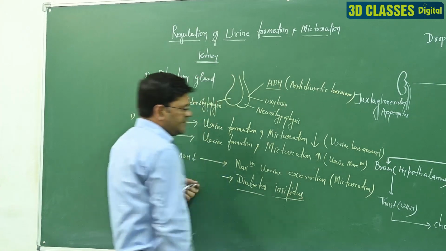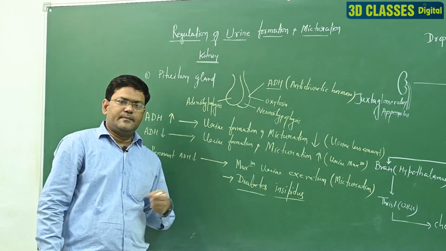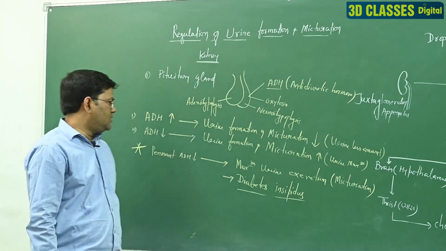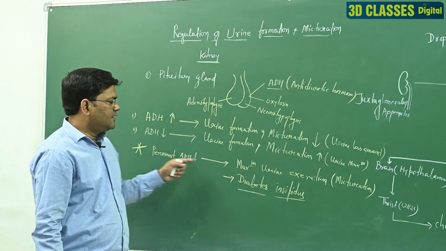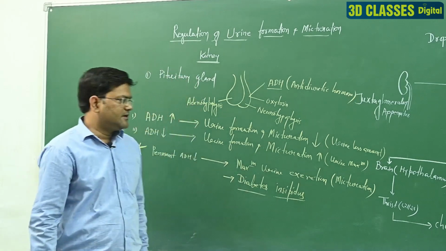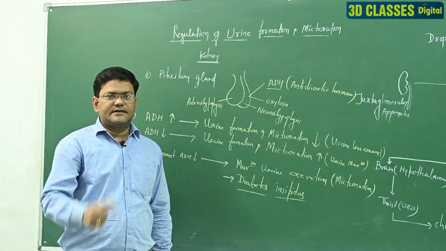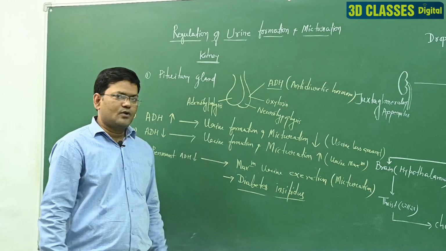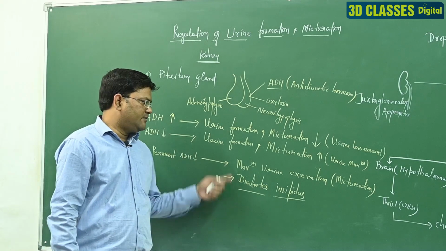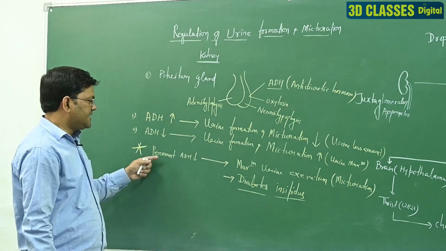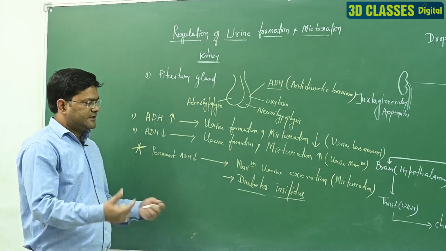Diabetes insipidus is a disease not related to glucose, because if glucose goes out through urine then it is called diabetes mellitus, in Hindi madhumeh. But in case of diabetes insipidus, urine is maximum and at very short intervals, 5 to 10 minutes, they go to the toilet to urinate. This type of disease is called diabetes insipidus, maximum urine excretion, because the ADH level is very less in their body. So the ADH level directly or indirectly influences urine excretion.